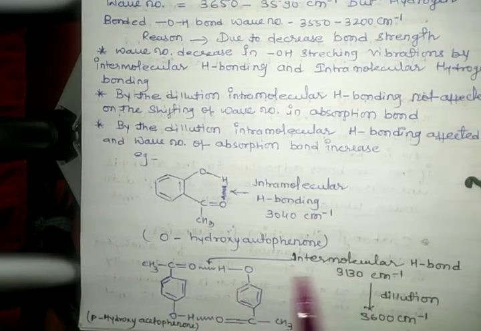In this next example, intermolecular hydrogen bonding has wave number 3130 centimeter inverse, and after dilution its wave number changes from 3130 to 3600 centimeter inverse. The nomenclature of this compound is para-hydroxyacetophenone.